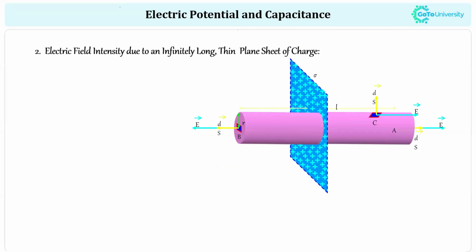So the next one is about the electric field intensity due to an infinitely long thin plane sheet of charge.